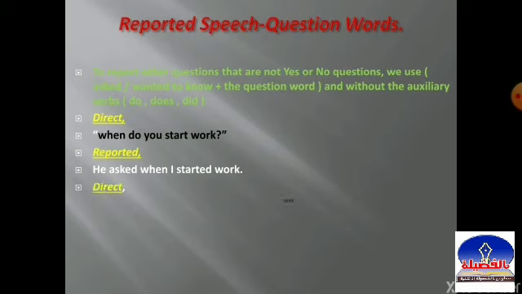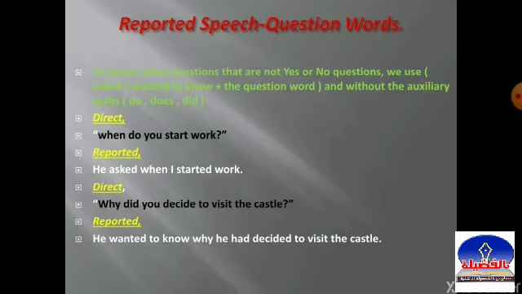Another example. Why did you decide to visit the castle? Let's report it. Who can at first? But pay attention. You have to change the pronoun and the verb tense. Okay, you? Excellent. He wanted to know why he had decided to visit the castle.